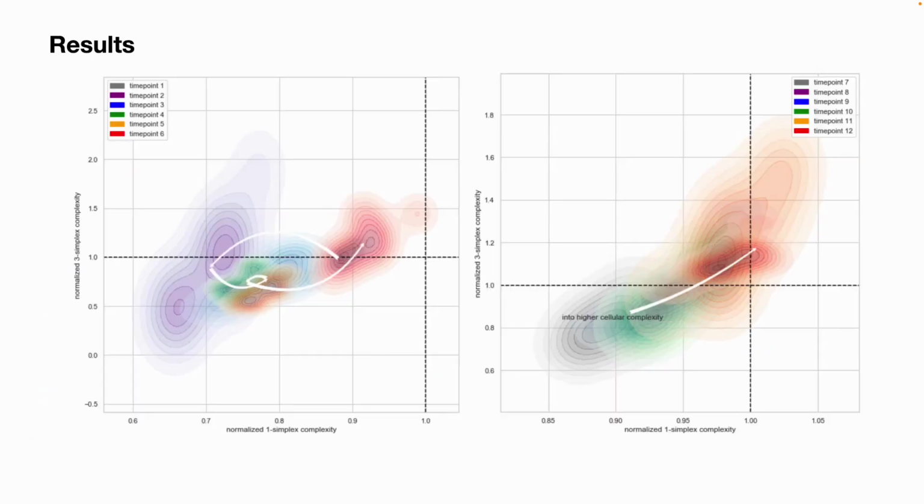In order to investigate the trade-off between the higher order and lower order simplicial complexities in the developmental stages, we map the normalized third order simplicial complexity against the normalized first order simplicial complexity. Our results suggest a gradual increase in higher order complexity starting from the fifth time point, and an overall below-null lower order complexity in a monotonically increasing direction since the second time point.